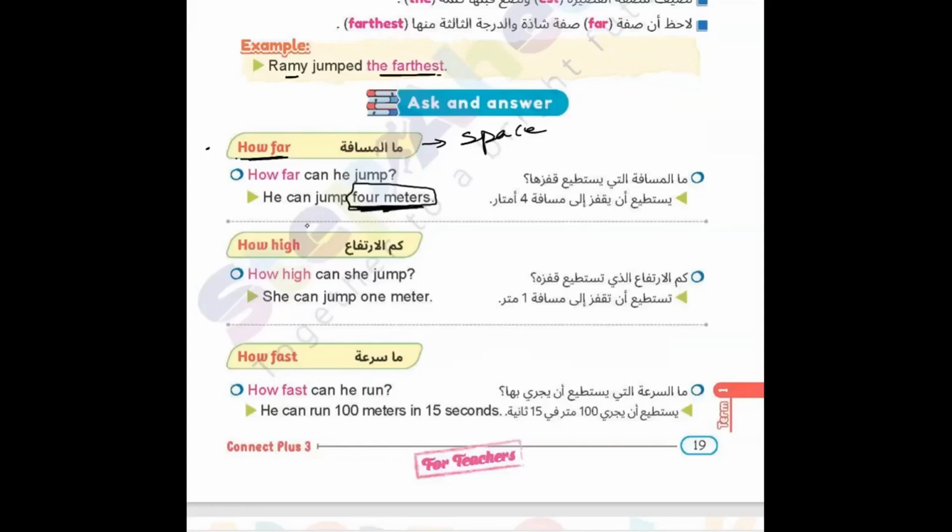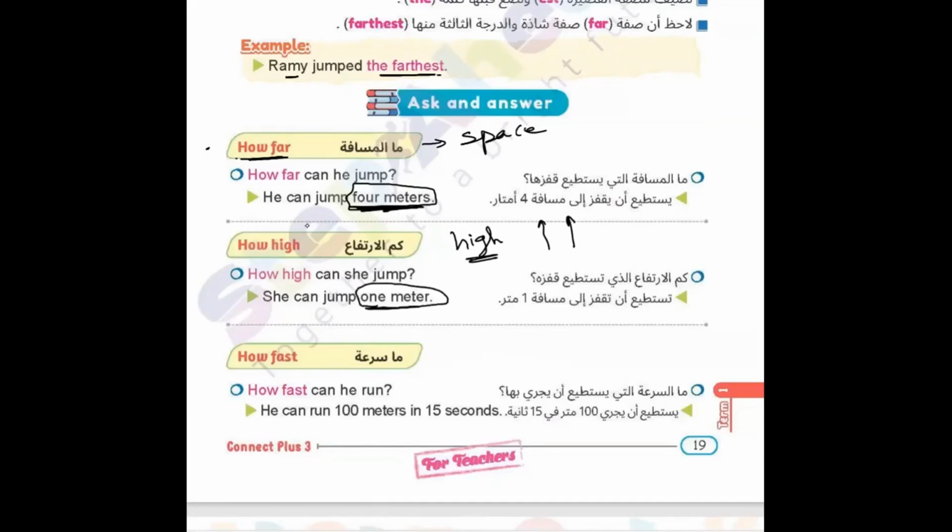4 meters. How high? I'm speaking about how high something is. How high is the building, for example? How high is the tower? Or here we have an example: how high can he jump? So when he jumps up, I need to check or measure the height. It will be how high. How high can he jump? He can jump 1 meter. So I have a measurement here, 1 meter.